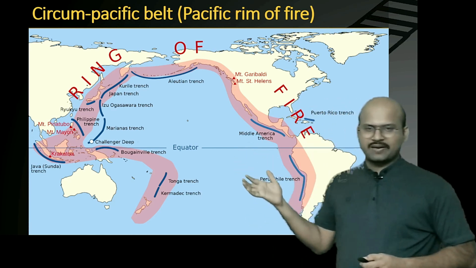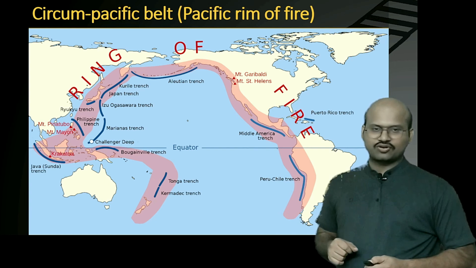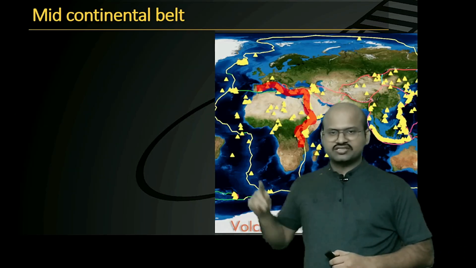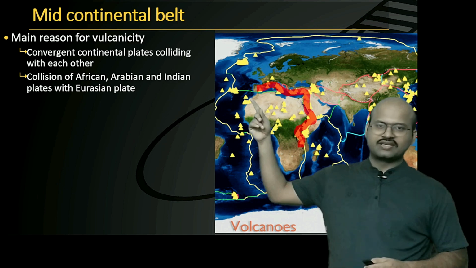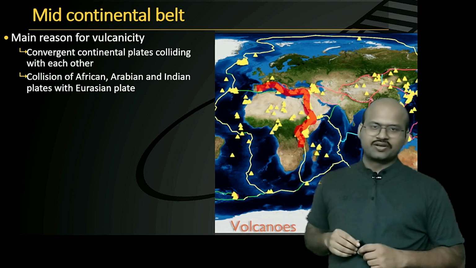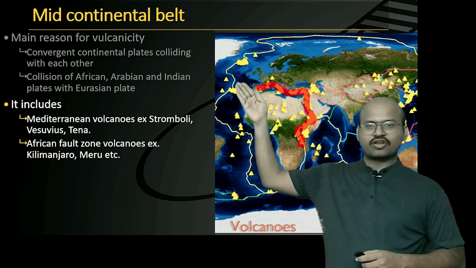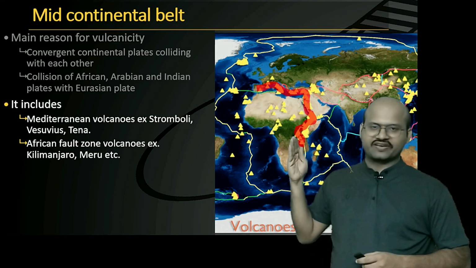This is a map showing the important trenches as well as mountains of the Ring of Fire. If you would like to note them, please pause the video. This is the mid-continental belt. You can see that volcanoes are created in the mid-continental belt because of the convergent plate boundaries. It includes the Mediterranean volcanoes as well as the volcanoes of Eastern Africa.